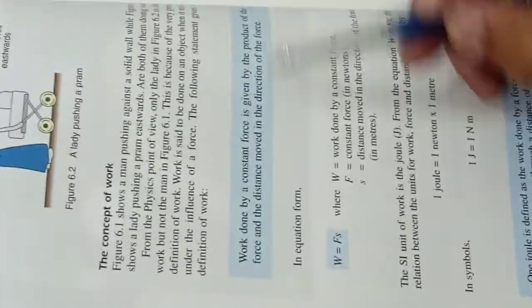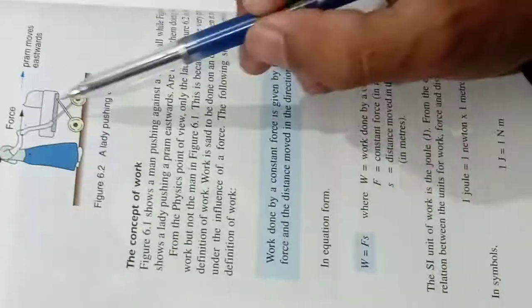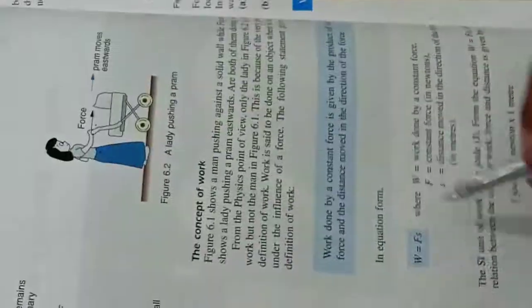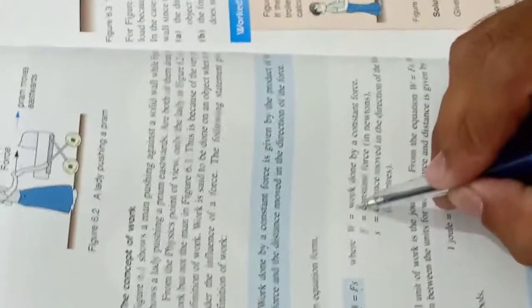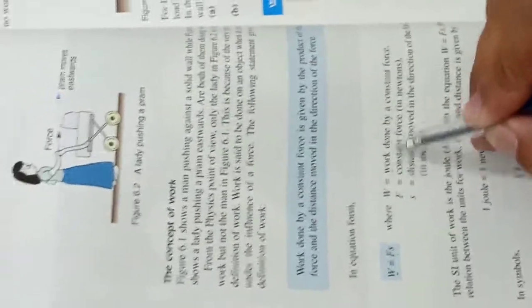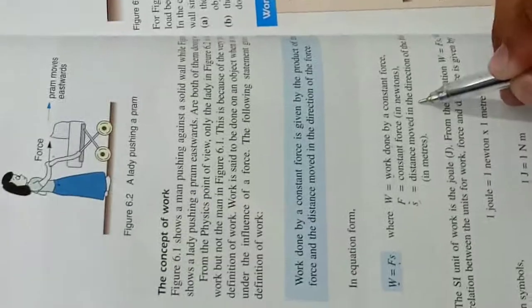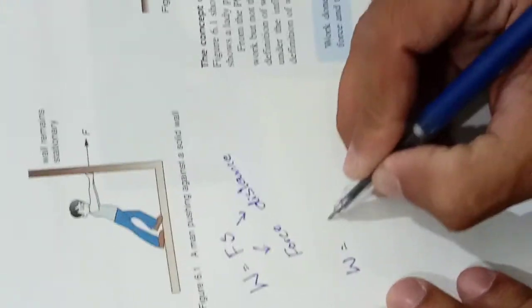Work done by a constant force is given by the product of force and the distance moved in the direction of force. As you can see, the distance was in the direction of this force. Okay, the formula for work is W is equal to Fs, where W is the work done by a constant force, F is a constant force, and S is the distance moved in the direction of force.